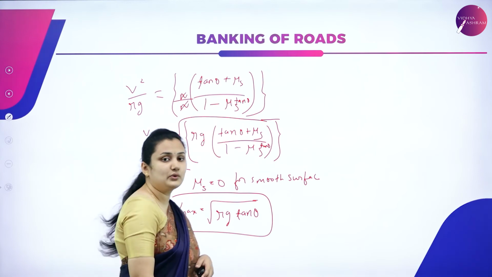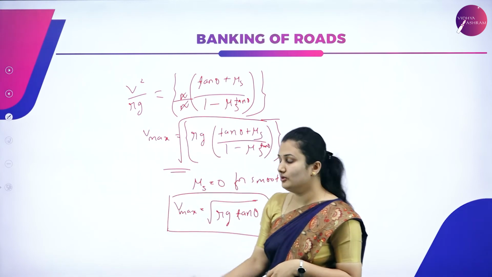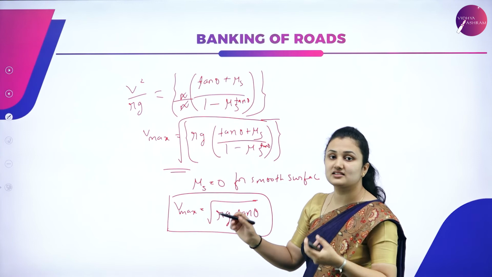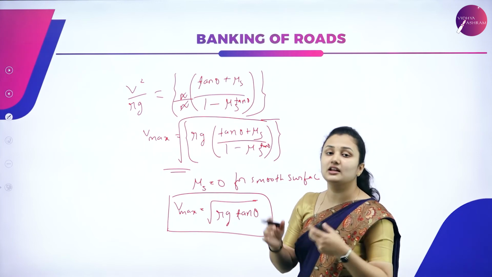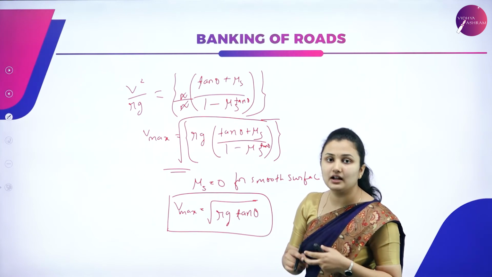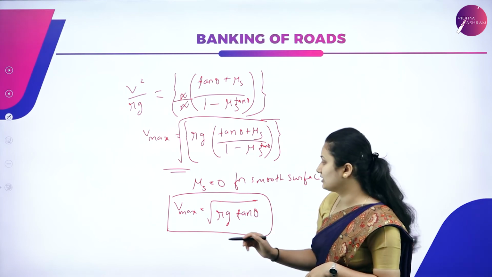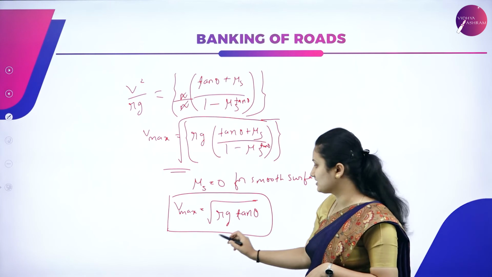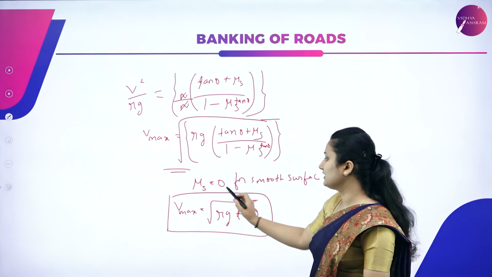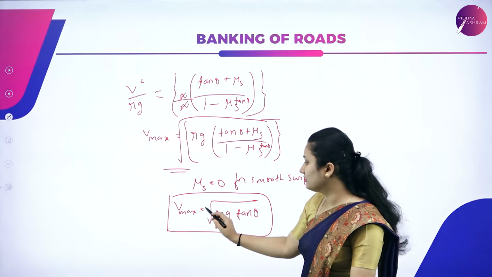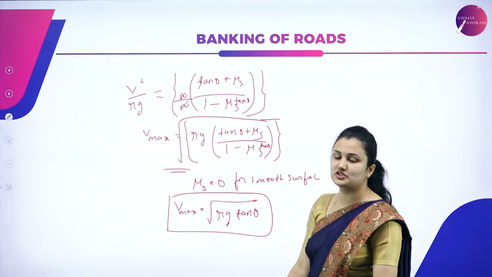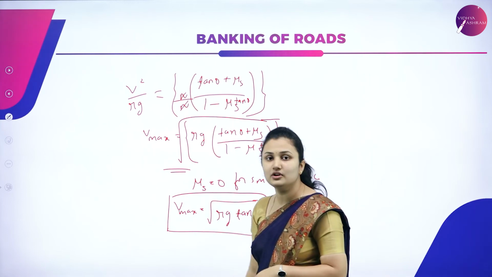So this is the equation for V max, the maximum safe speed required for any vehicle to take a safe circular turn. V max is equal to square root of Rg tan theta if mu is equal to 0, for a smooth curve, smooth surface.